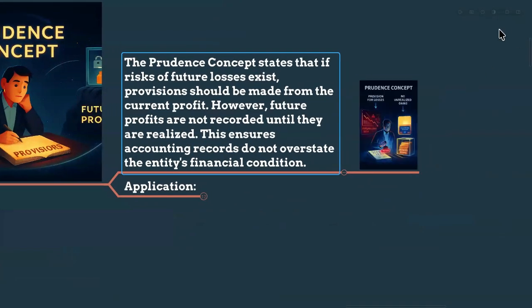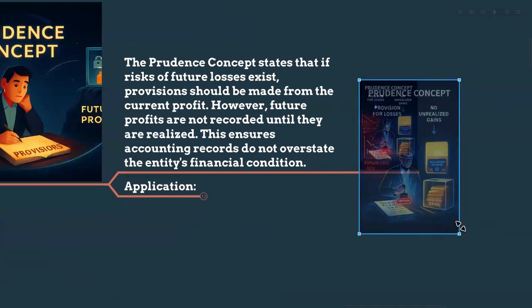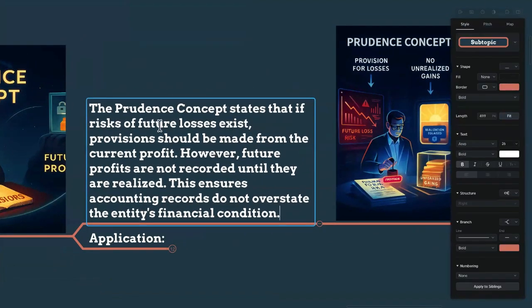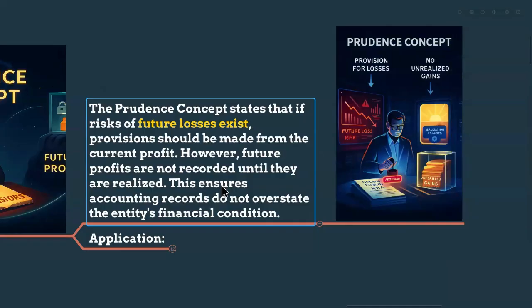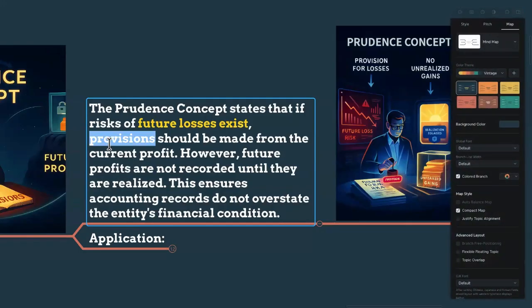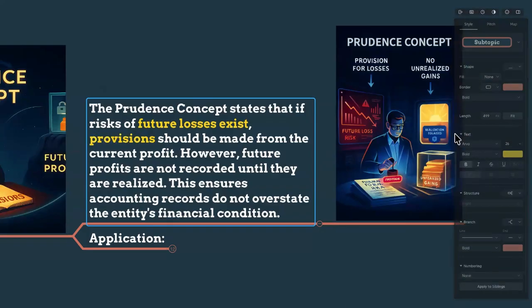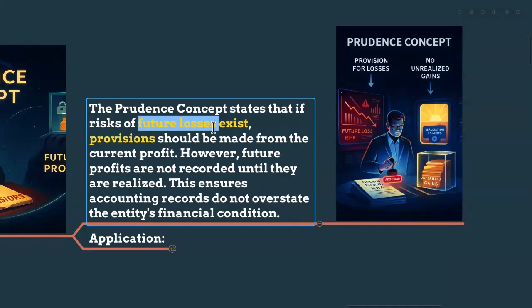The prudence concept states that if there is a risk of future losses, I'm highlighting the word future, the loss is going to happen in the near future, after 6 months, after 7 months, after 3 months, so we have to provide the provisions. Provisions means we have to record the expense for the future losses now, and we have to record it as a current liability.